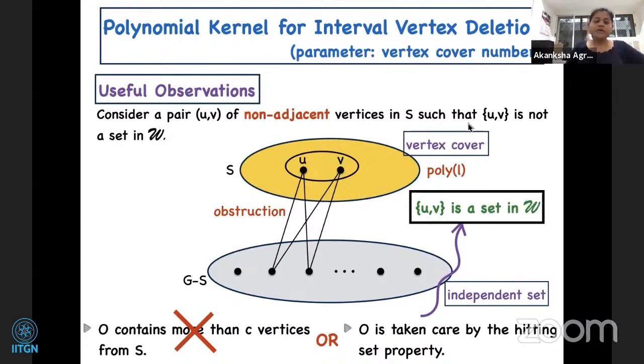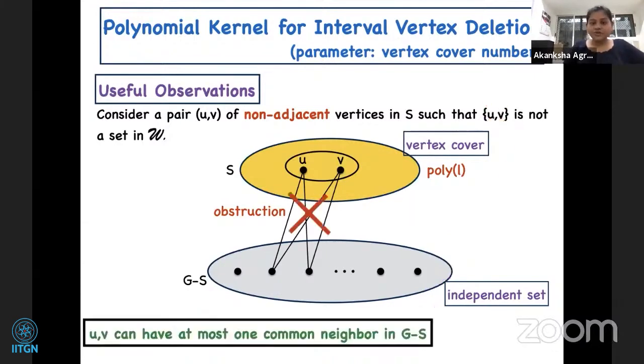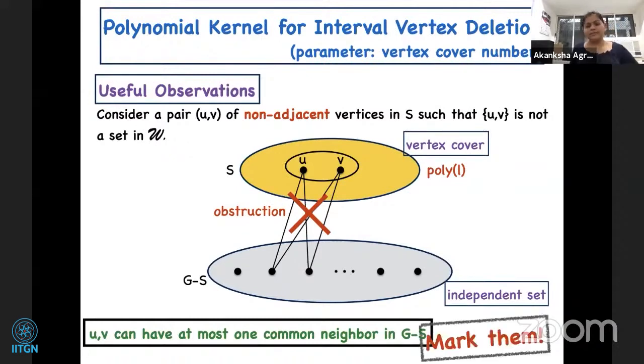So what have we obtained here? If you look at a pair of non-adjacent vertices U and V such that UV is not a set in our family, then it can have at most 1 common neighbor in G minus S. So let's mark them, because there are just S choose 2 many of them, which is polynomial in L.